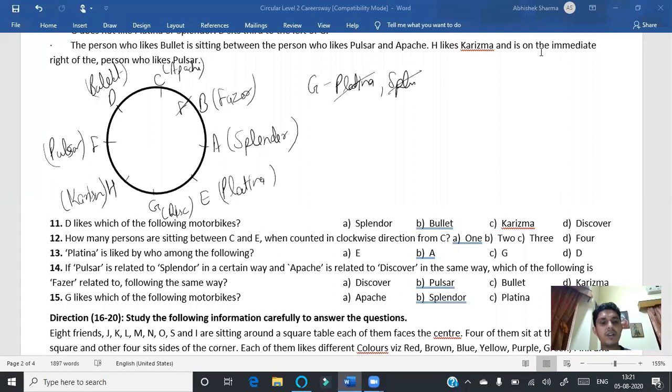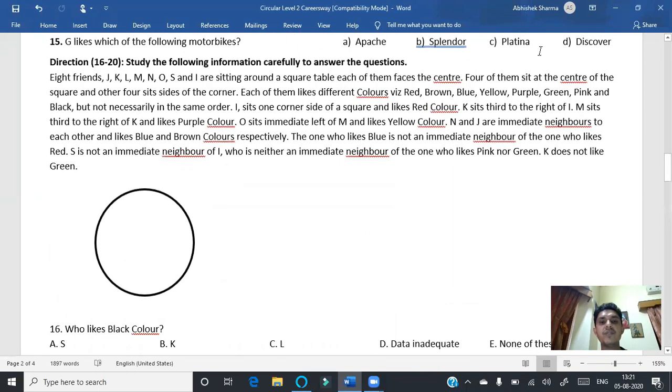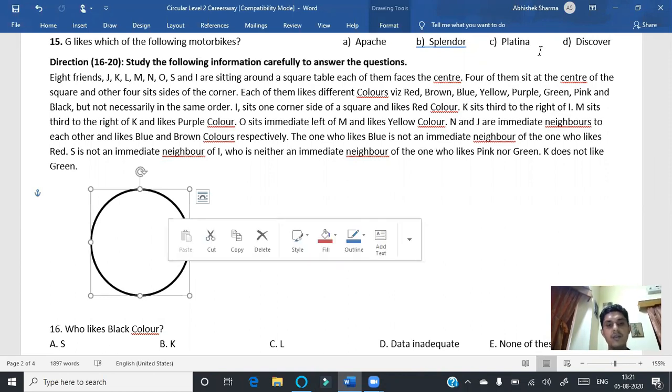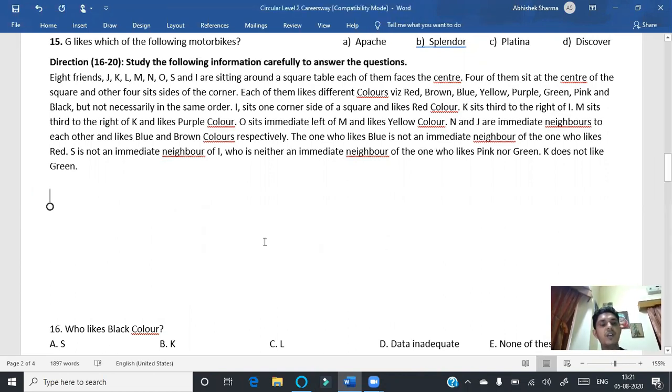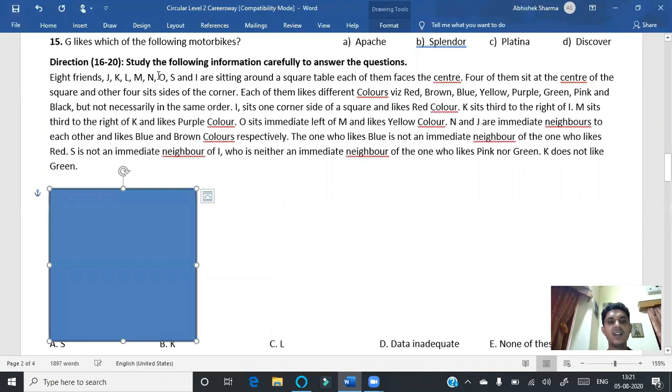Next, questions 16 to 20, and the question is, study the following information carefully to answer the questions. 8 friends J, K, L, M, N, O, S, and I are sitting around a square table. So I am removing this circle from here because the question is based on a rectangle. So let me draw a rectangle first.